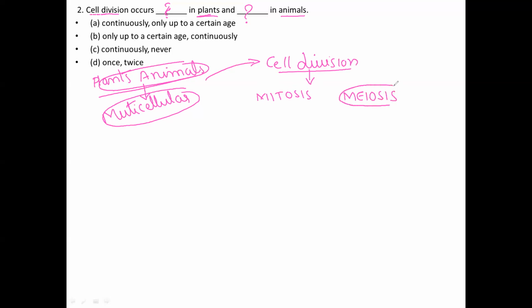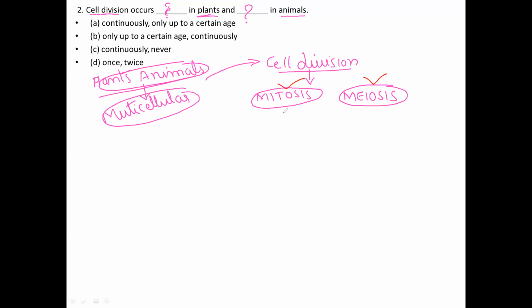These are the two different types of cell division, and both occur in plants as well as animals.